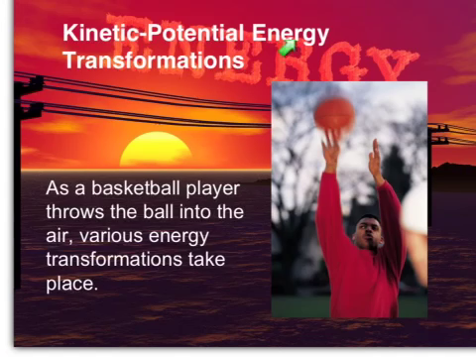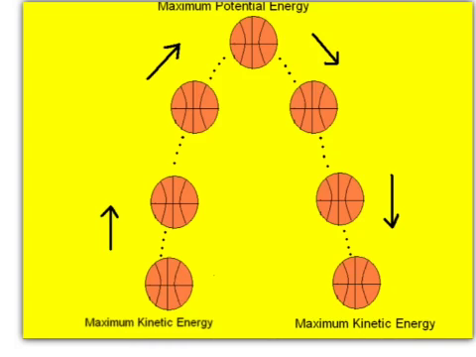Kinetic potential energy transformations. As a basketball player throws a ball into the air, various energy transformations take place. Here is a detailed analysis of the motion of the basketball. At this point here, it has just left the player's hand and it has maximum kinetic energy. As it goes up in the air, it loses kinetic energy and it gains potential energy. When it gets here, it has maximum potential energy. That's the gravitational potential energy.